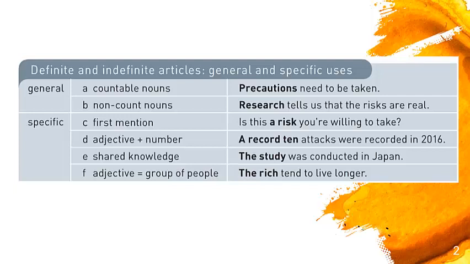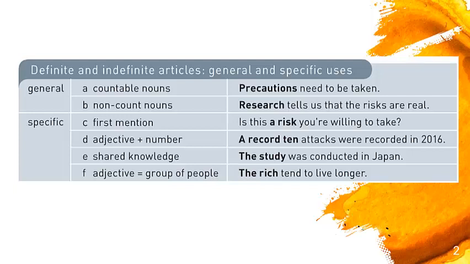Now, if we're specific, we have 4 forms. The first mention of something, adjective plus a number, shared knowledge, and adjective that refers to a group of people, okay? So, the first mention of something. "Is this a risk you're willing to take?" I'm talking about the first time that I mentioned this. If the other person says, "Which risk?" "Oh, the risk of losing your house," okay? Then, in that case, you're being much more specific using the, okay?